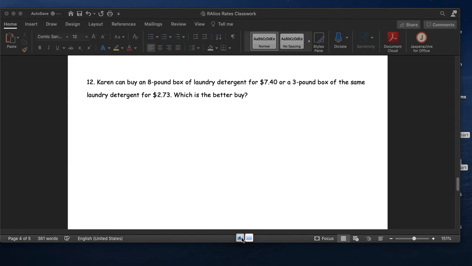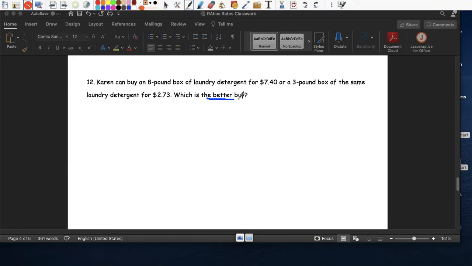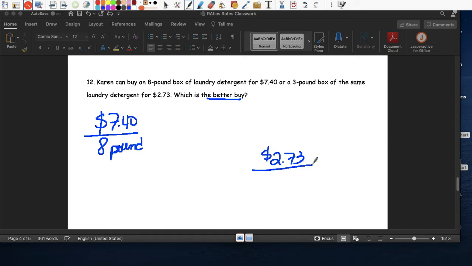Okay, better buy. So right away, I have to know the unit rate. So laundry detergent, para lavar la ropa, the powder, no, $7.40 for 8 pounds, 8 libras. Or I can pay $2.73 por 3 pounds, 3 libras, un poco más chiquito. Which one is better? ¿Cuál es el mejor precio?